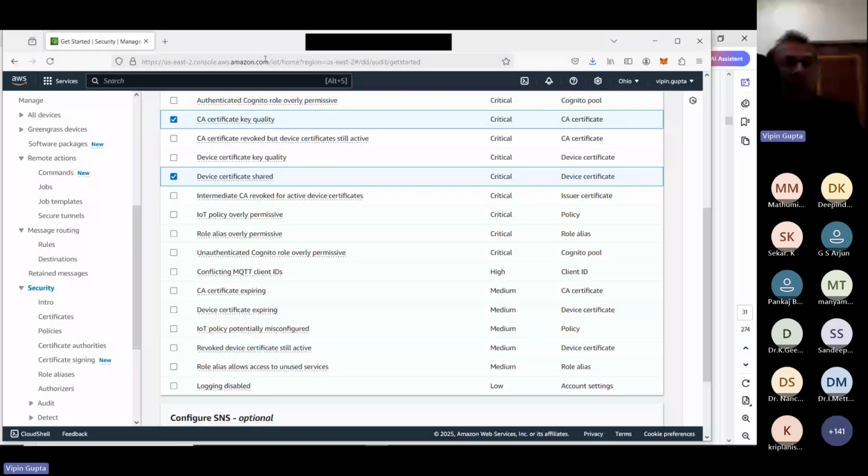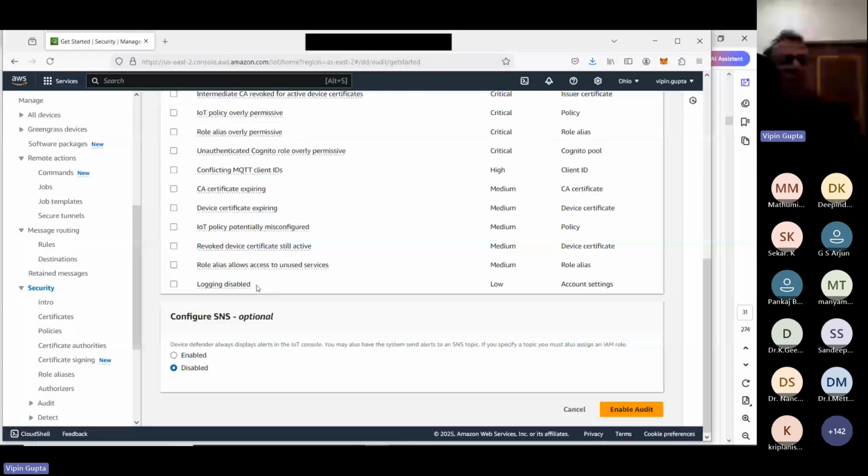That means whether that device has... because hackers, the first thing they do once they have hacked the device, is disable the logging so that no trace is there. And revoke device certificate: suppose the certificate has been compromised, it is still active. So in this case, if we select all these things, what will happen? When we say enable edit, it is going to check all these things.